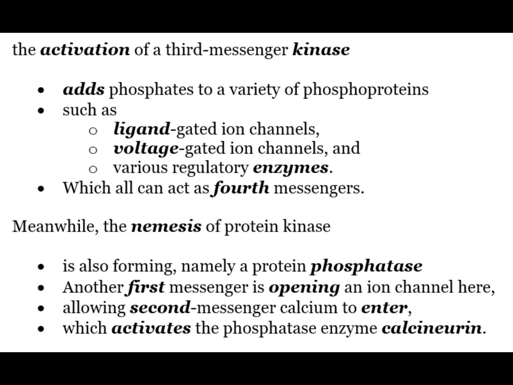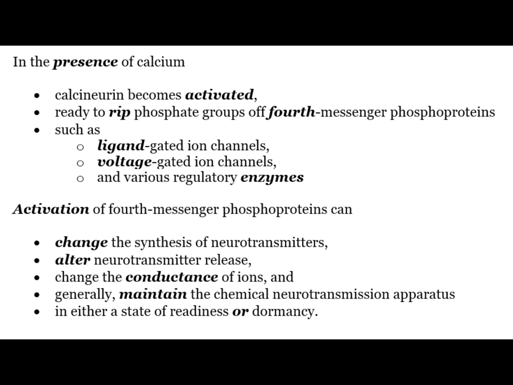Meanwhile, the nemesis of protein kinase is also forming, namely a protein phosphatase. Another first messenger is opening an ion channel here, allowing second messenger calcium to enter, which activates the phosphatase enzyme calcineurin. In the presence of calcium, the calcineurin becomes activated, and it's ready to rip phosphate groups off the fourth messenger phosphoproteins, such as the ligand-gated ion channels, voltage-gated ion channels, and the various regulatory enzymes.